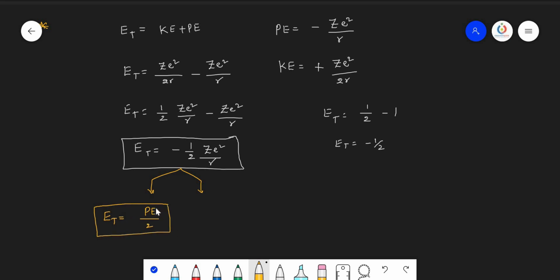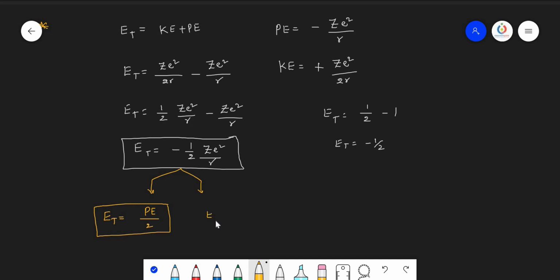So they may give the potential energy and ask you to calculate the total energy. In such cases, simply take half of the potential energy, and you will get the total energy. Similarly here, Ze square by 2r, you consider this complete term equal to kinetic energy.